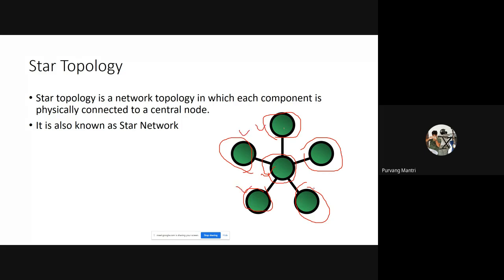So this is star topology type network. It is also known as star network. The only reason this is known as star is because it looks like a star, the way we are taught how a star looks.